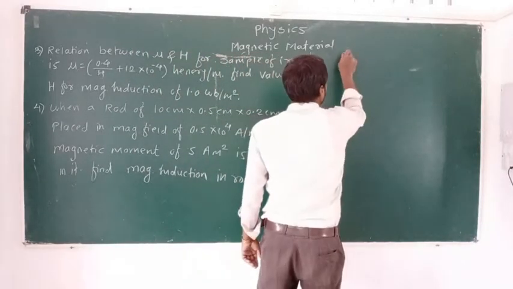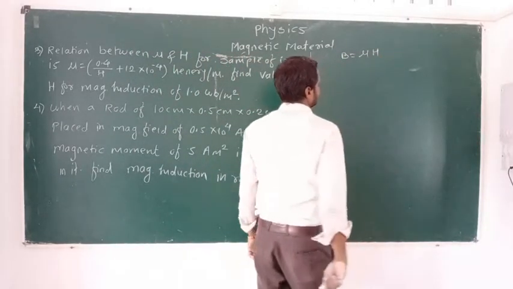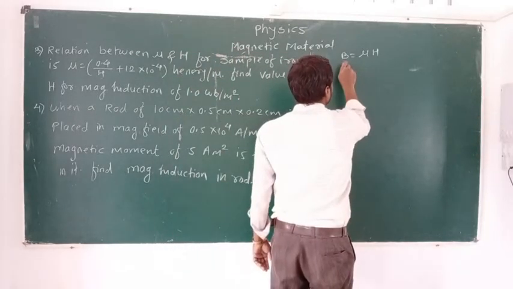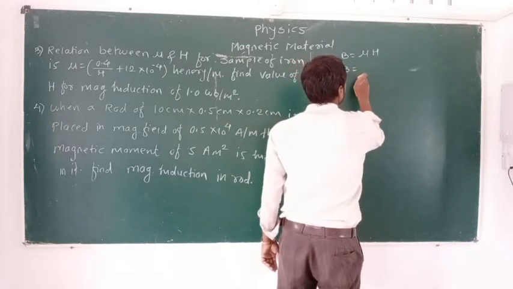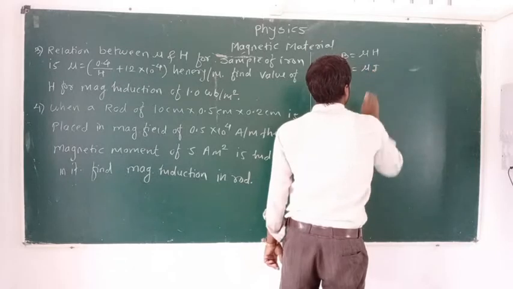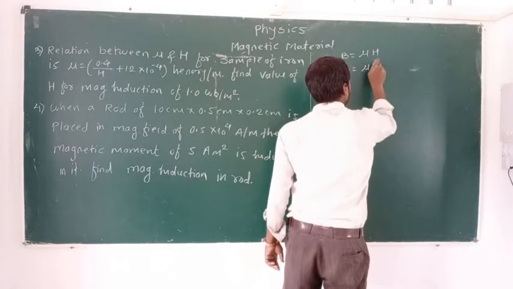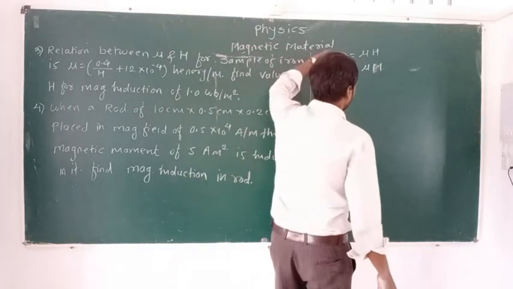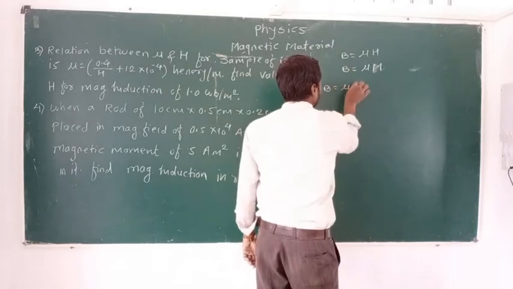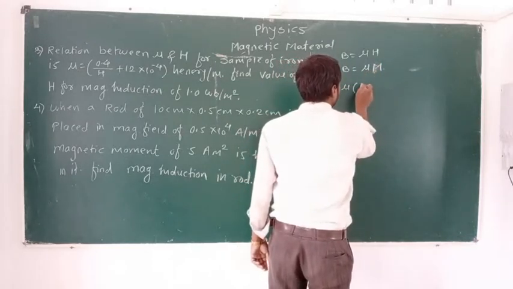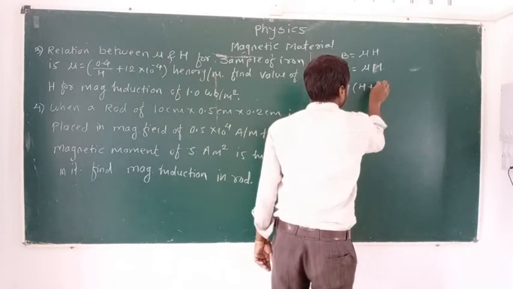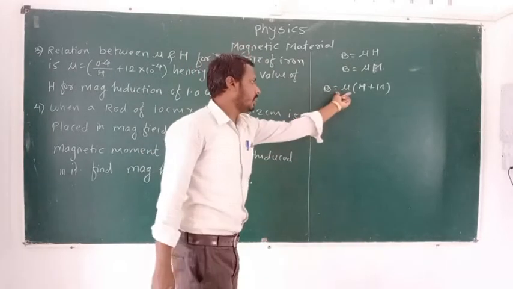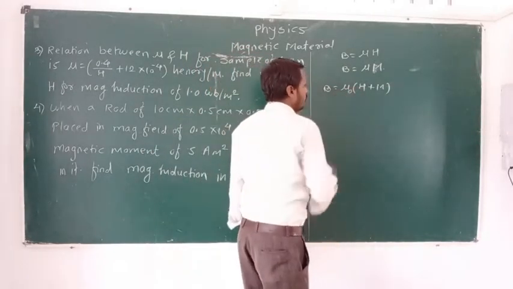As we know that B is equal to mu into H, and B is equal to mu into I. Instead of I, we can write here M. Combining those two equations, we can write here B is equal to mu in bracket H plus M. Okay, and if there is no specific permeability, then we can write here mu.